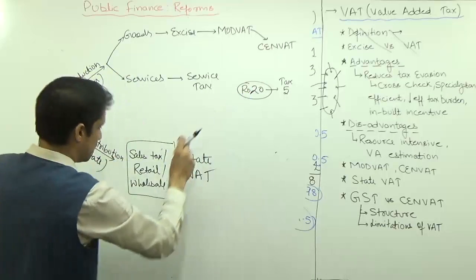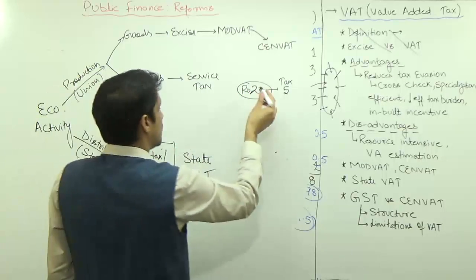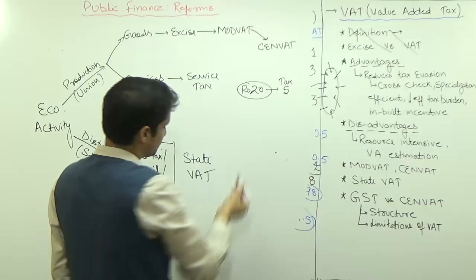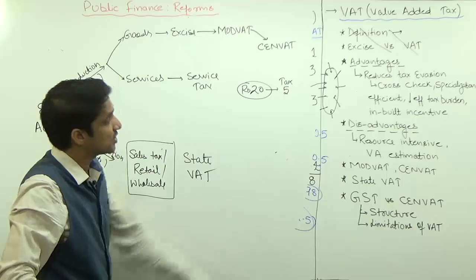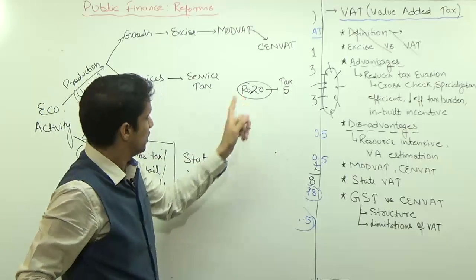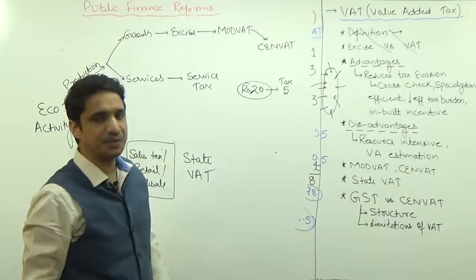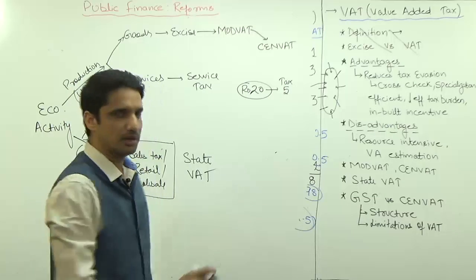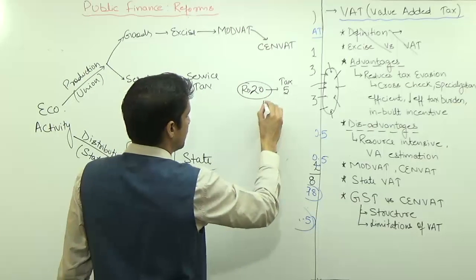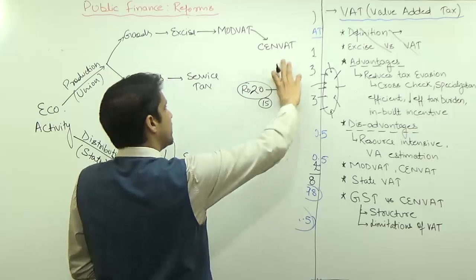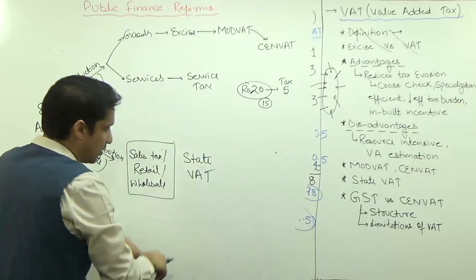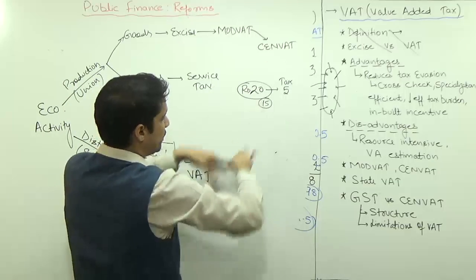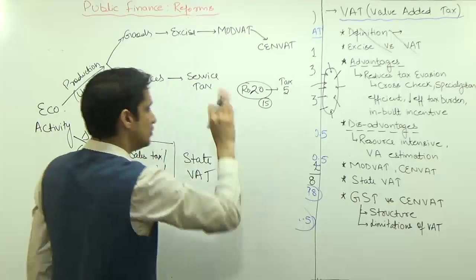So sale will be under the jurisdiction of the state. So now the state is going to levy the state VAT. But on state VAT you have to pay the tax on this full 20 rupees. It will not be only on the 15 rupees. Because this tax is being levied by the union government and that tax is being levied by the state government, in this case no value addition is going to take place.